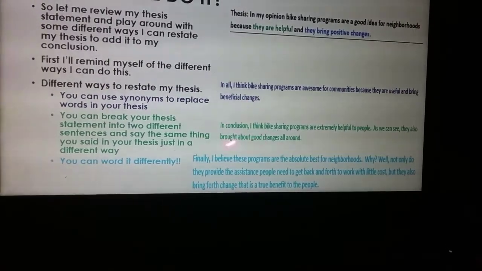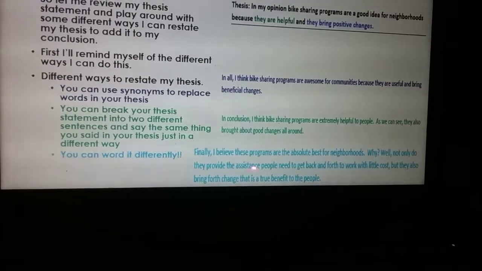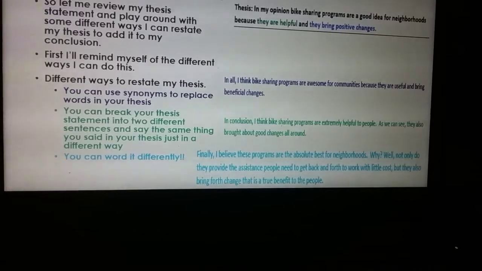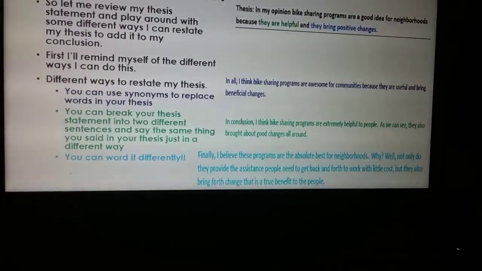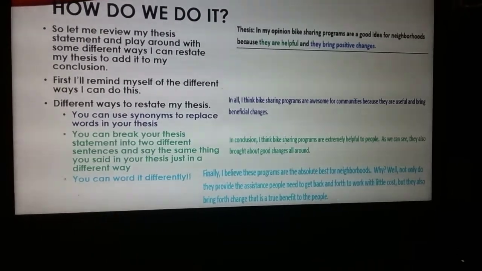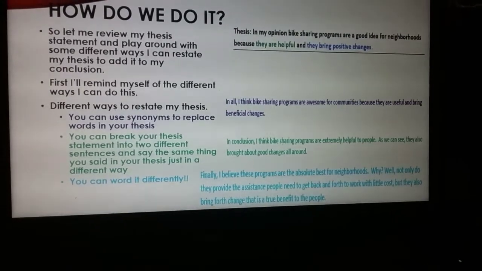All 3 of these ways would work. They are all kind of like summary statements. And a summary statement is basically a restatement of your thesis. Because remember, your thesis drives your entire paper. So when you restate that thesis, you're ending your paper off and you're summing up everything that you've already written about or said in your paper.